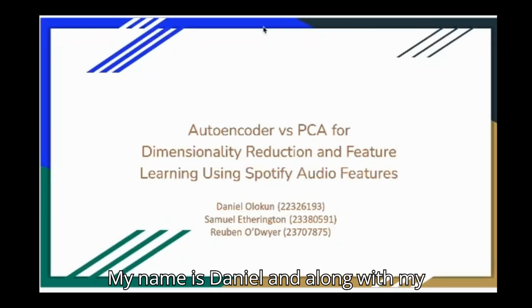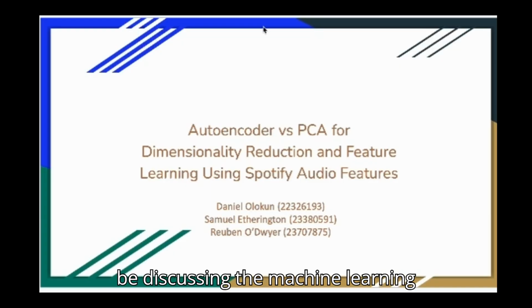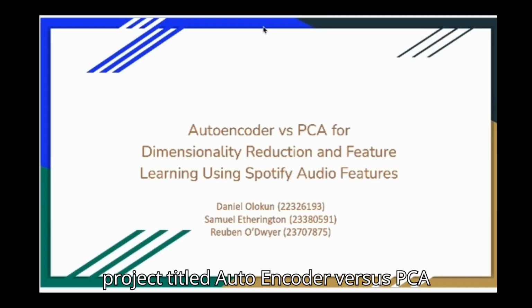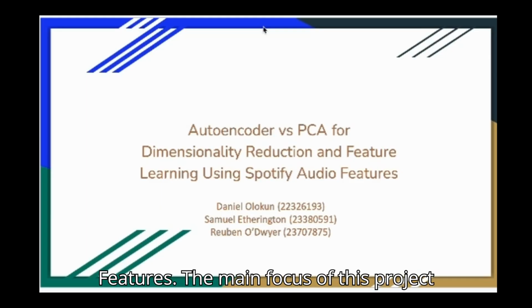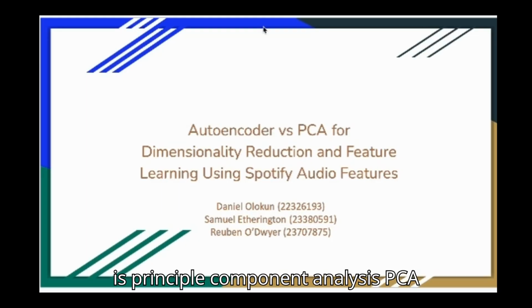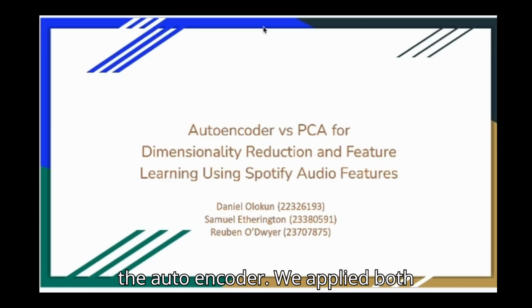My name is Daniel Logan, and along with my project mates Samuel and Ruben, we will be discussing the machine learning project titled Autoencoder versus PCA for dimensionality reduction and feature learning using Spotify audio features. The main focus of this project was to compare a classical linear dimensionality reduction method, which is principal component analysis, PCA, with a neural network based approach, the autoencoder. We applied both methods to real world music data from Spotify in order to evaluate how well each technique compresses high dimensional audio features while at the same time preserving meaningful information.